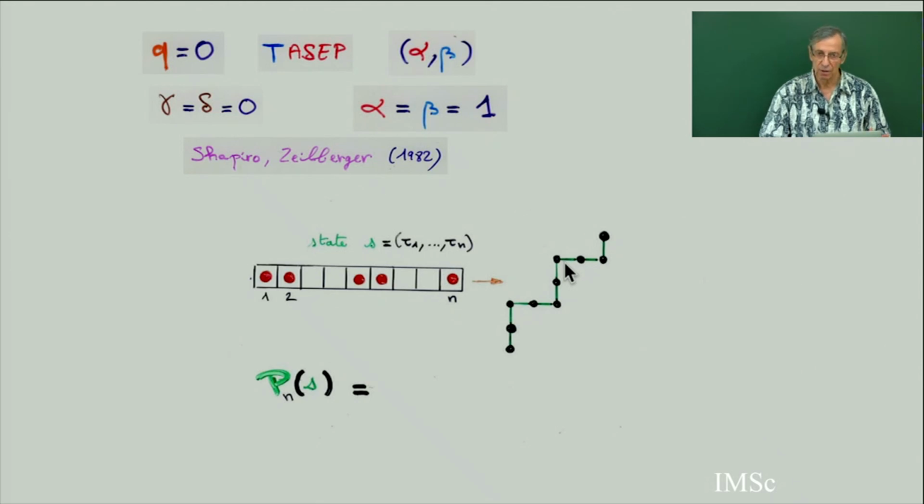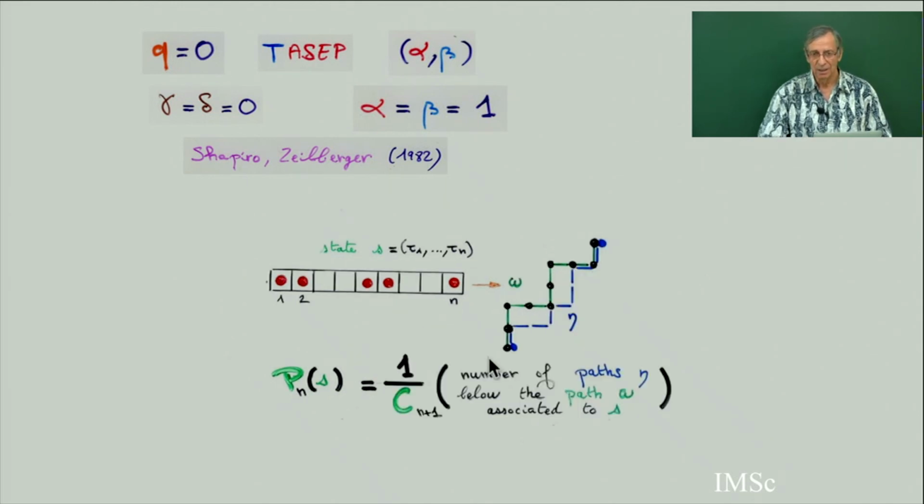Physicists usually write the state as tau 1, tau 2, up to tau n, where tau i is 0 or 1. And then Shapiro and Zalberger said that the stationary probability for this strip is exactly this: you take all the blue paths, all the paths starting from the same point and ending at the same point, which are below the green path defined by the state. So we take all such pairs.